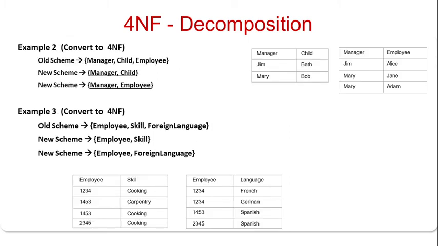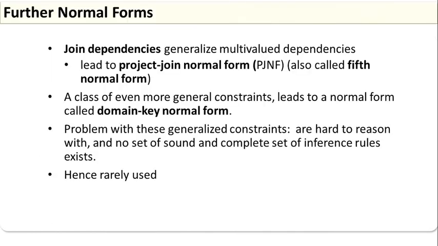Then converting to 4NF, the manager, child and employee: manager-child becomes one relation and manager-employee becomes another relation, where there was a multi-value dependency that we have removed. Hence it is converted into 4NF. Similarly, another example, employee skills and foreign language. An employee can have skills and an employee can speak any languages. Hence it is preserved, and thus the relation is in fourth normal form. So this is what the join dependency is.